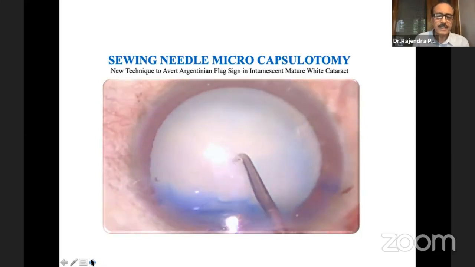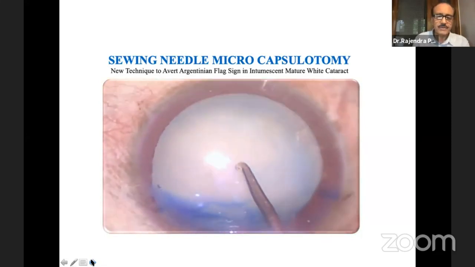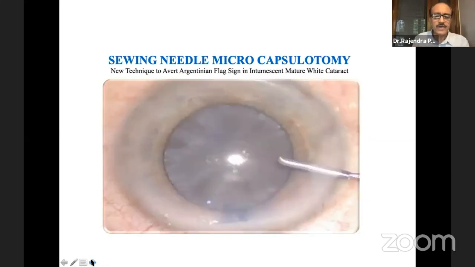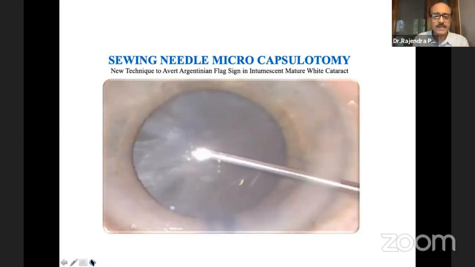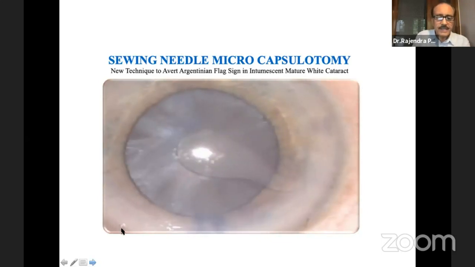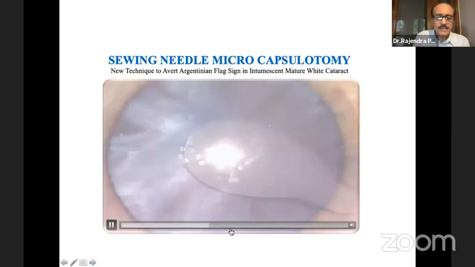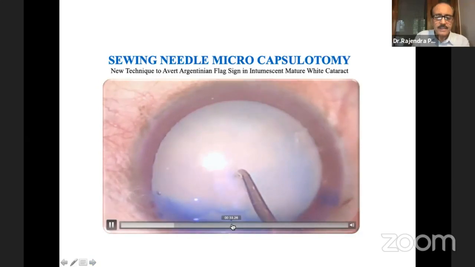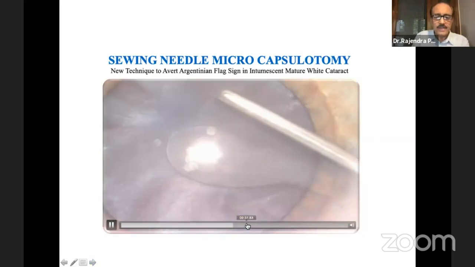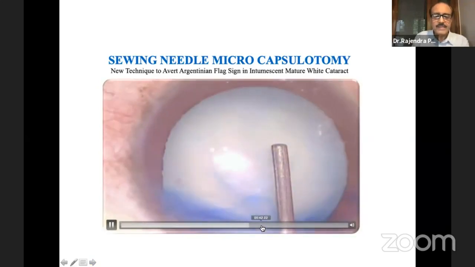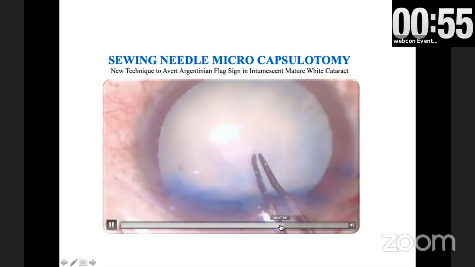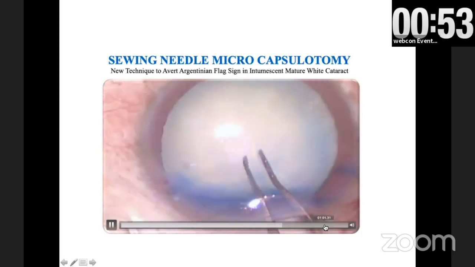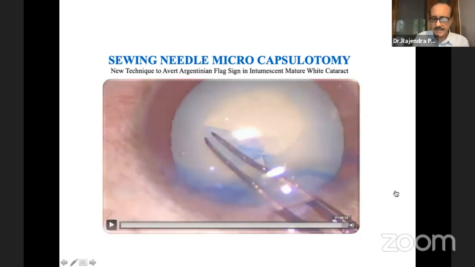This is the sieving needle puncturing the center of the capsule, making a hole. So once you make a hole, the fluid in the interlenticular space would egress out rapidly and decompress the bag. So once the decompression is complete, you repressurize the anterior chamber and do the capsular axis. So this is how you finish the capsular axis.